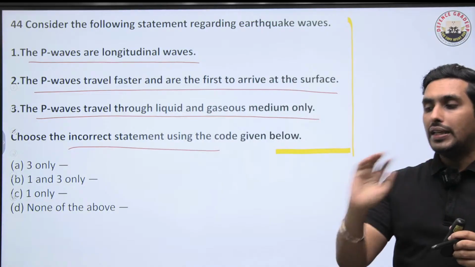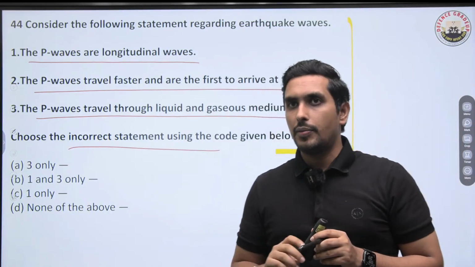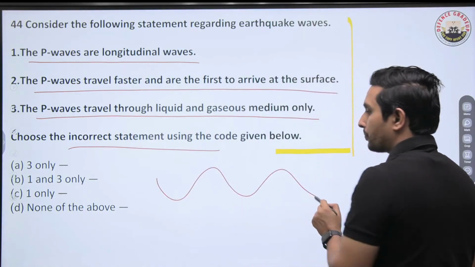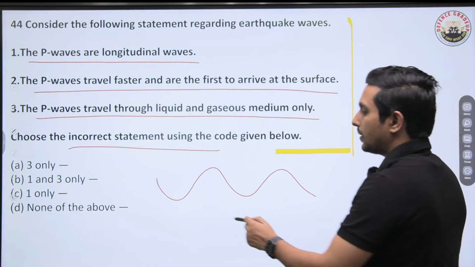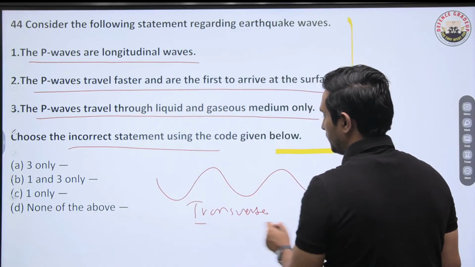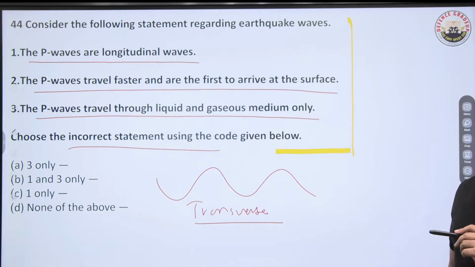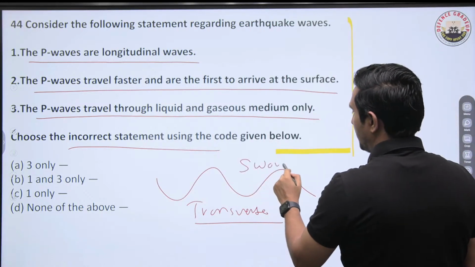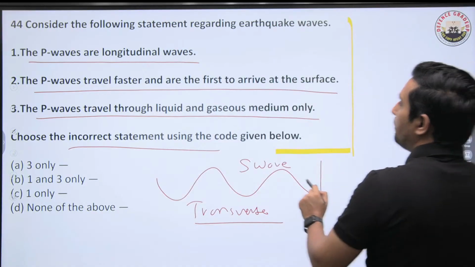So now you know about the longitudinal and transverse waves, everybody? Like these waves. This is what? These are the transverse. Got it? So transverse waves are basically S wave is transverse and P wave is longitudinal.